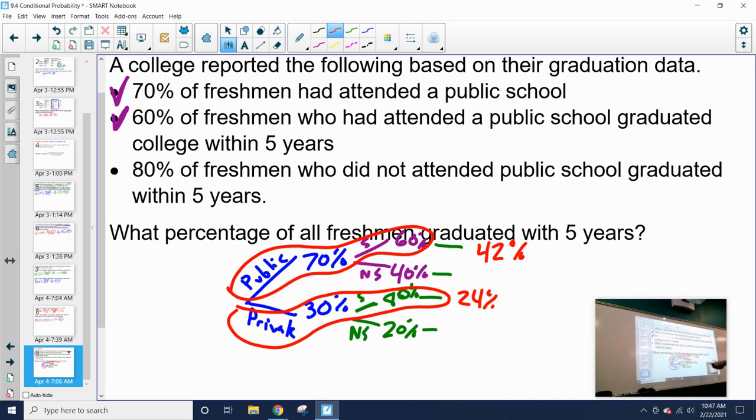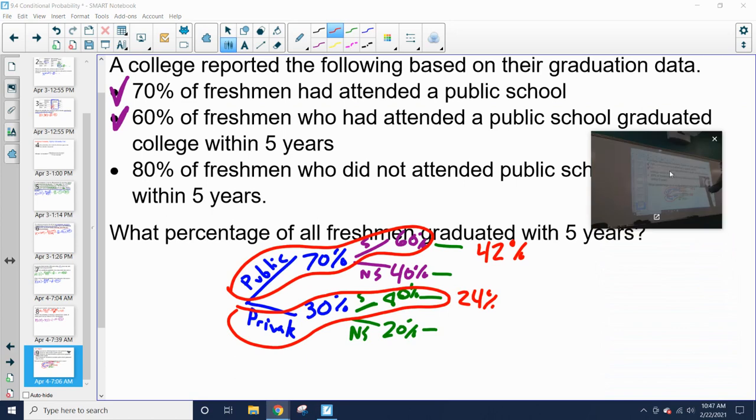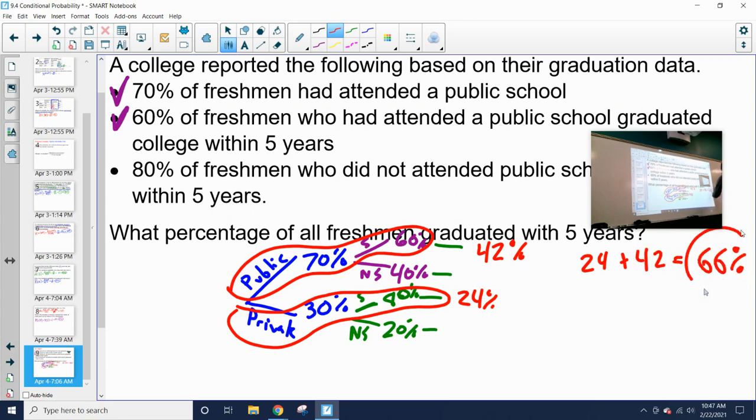So then if we're looking for all freshmen graduating within 5 years, I just need to add these two together. So 0.24 plus 0.42. So 24% plus 42% equals 66%. So roughly about 2/3 of all of the freshmen should graduate within 5 years.